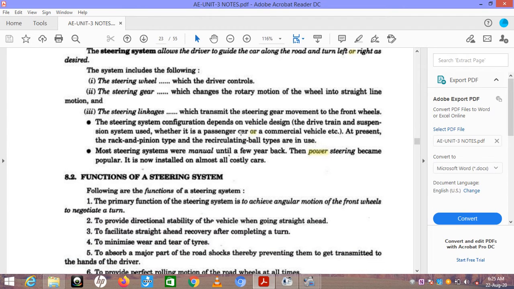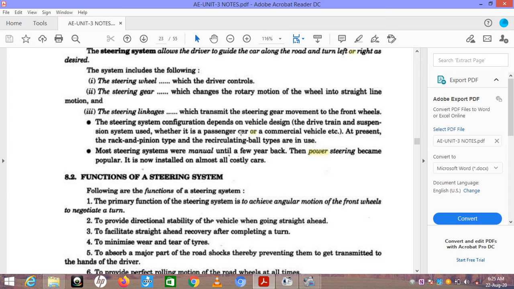Functions of a steering system. The primary function of the steering system is to achieve angular motion of the front wheels to negotiate a turn. Second is to provide directional stability of the vehicle when going straight ahead.